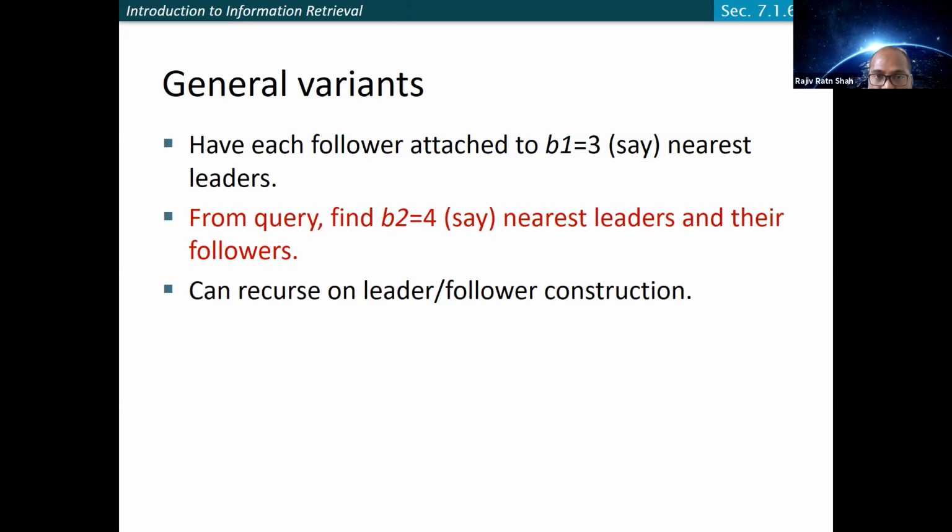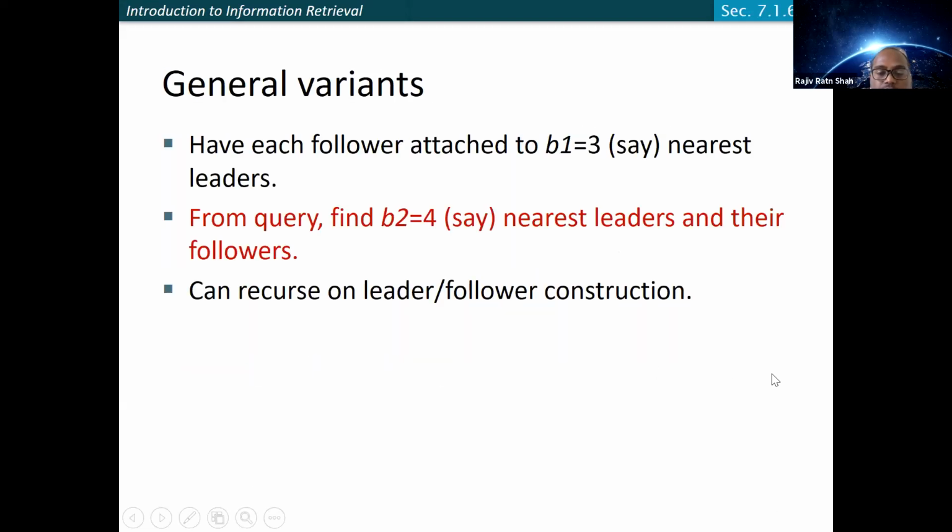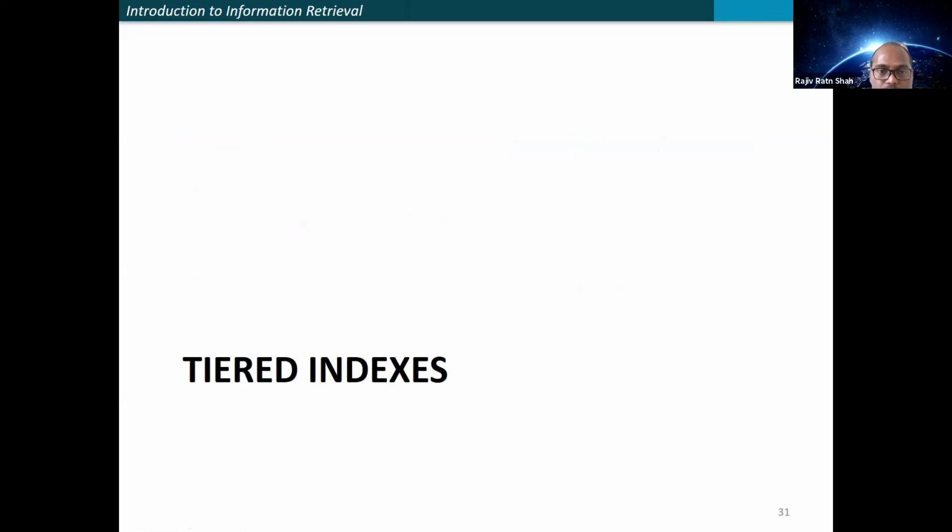So using these two parameters, you can make the overall computation more accurate, I would say, but at the cost of additional computation. Earlier you were only dealing with one leader and its followers. Now you will be dealing with n leaders and their followers. So the contender set we are talking about will increase accordingly, and you need to deal with that. This is the general variant, and using it you can utilize the leader and follower network to get the top K nearest documents.